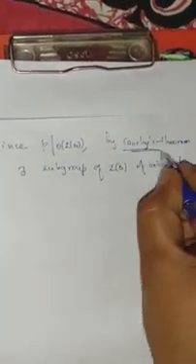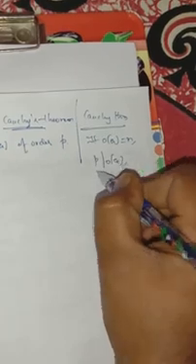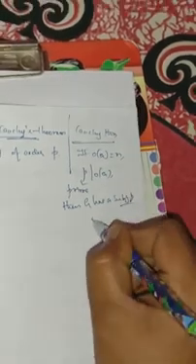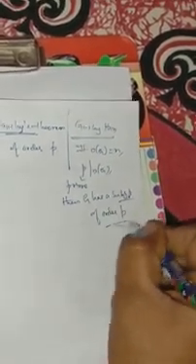So Cauchy's theorem says that, I am writing Cauchy's theorem: if the order of G is equal to n, and p divides the order of G where p is prime, then G has a subgroup of order p. This is the statement of Cauchy's theorem.